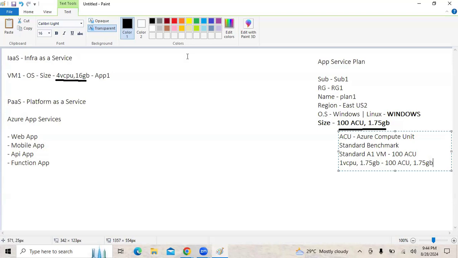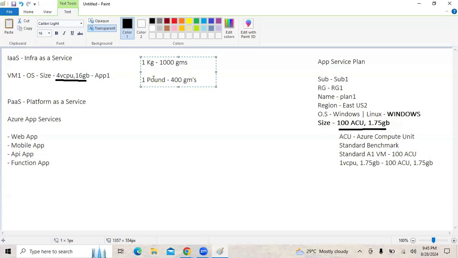See guys, we always have a standard benchmark. For example, 1 kilogram is equal to 1000 grams. So there is a standard benchmark between kilograms and grams, right? We can have a standard benchmark between two different units of weight. Kilogram or gram is a unit of weight. Pound is also a unit of weight. So we can say 1 pound is equal to 400 grams or 450 grams, whatever the conversion is.